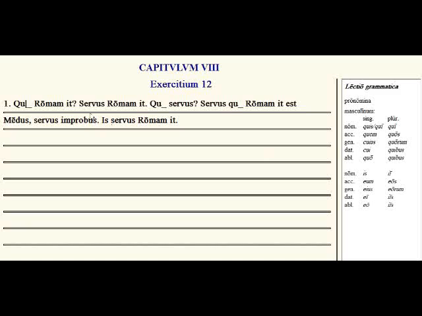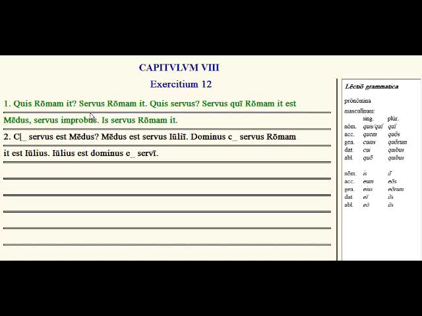Okay, so looking over here at the first problem, we have the question, so we know we need to use the question pronoun, quis. Who is going to Rome? A slave is going to Rome. Which slave? Quis servus, again using quis, the question word. Servus, the slave who is going to Rome, servus qui Romam it, is Medus, a bad slave. He, that slave, is going to Rome. Sometimes is can mean the same thing as ille, that slave.